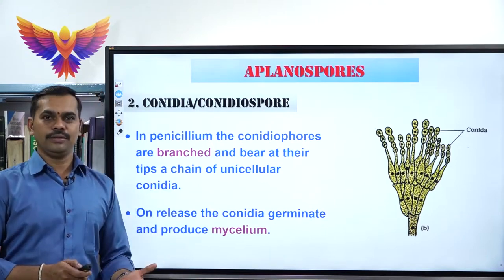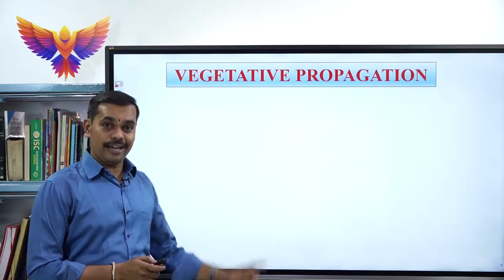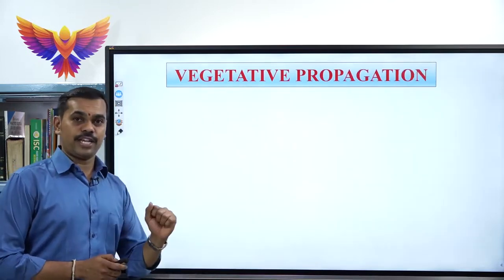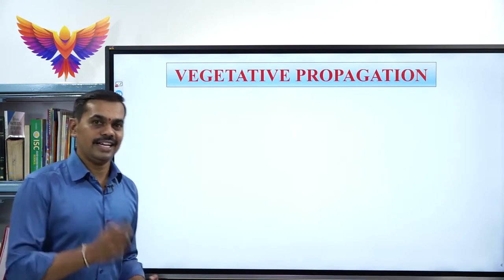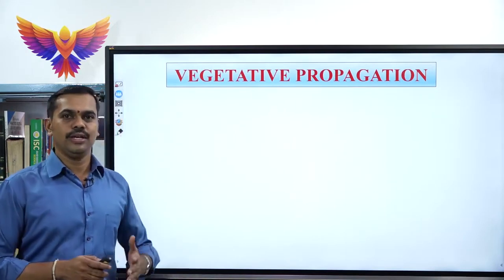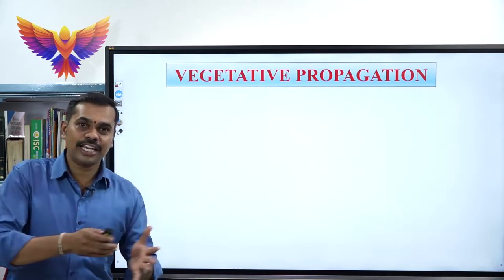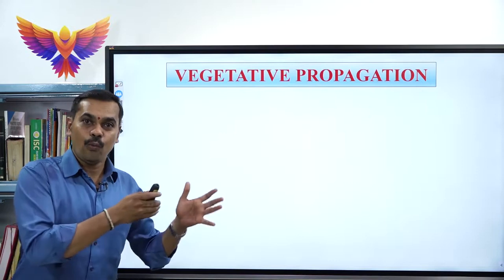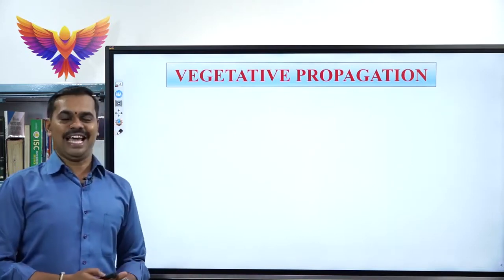So which is the next one? The next one is called vegetative propagation. It is the last and fifth type of asexual reproduction. Here we will be learning the definition of vegetative propagation, the definition of vegetative propagules, and also different types of vegetative propagules with their characteristic features along with the examples.